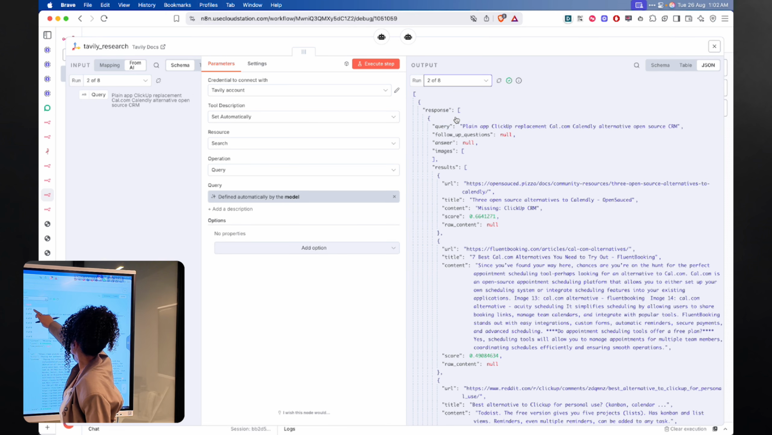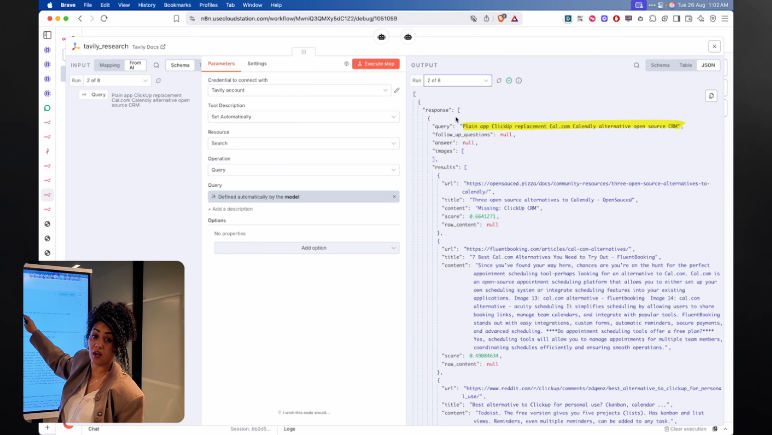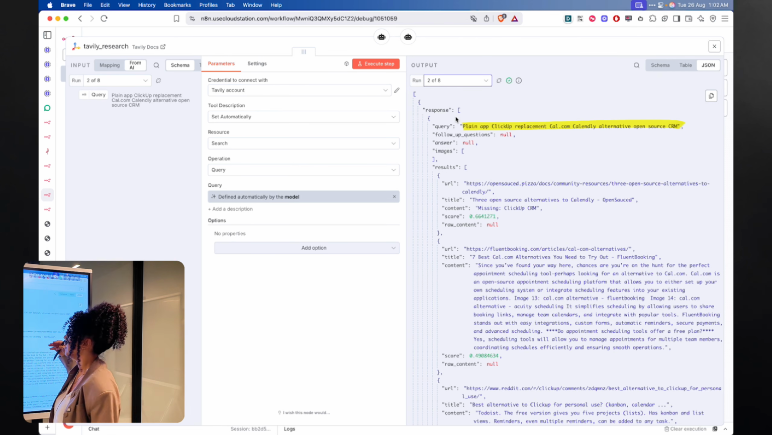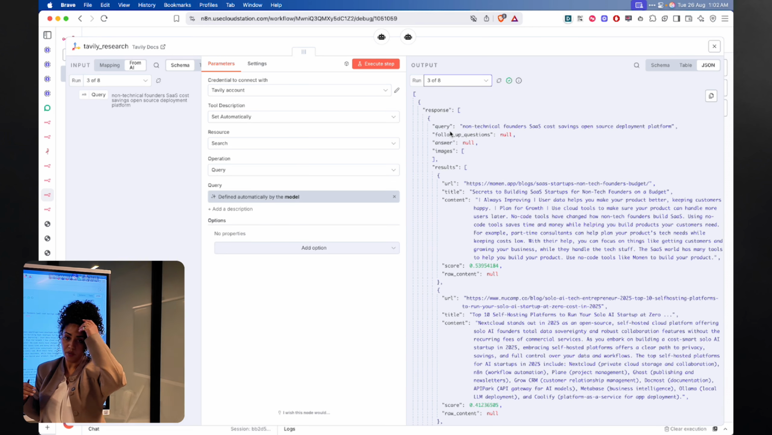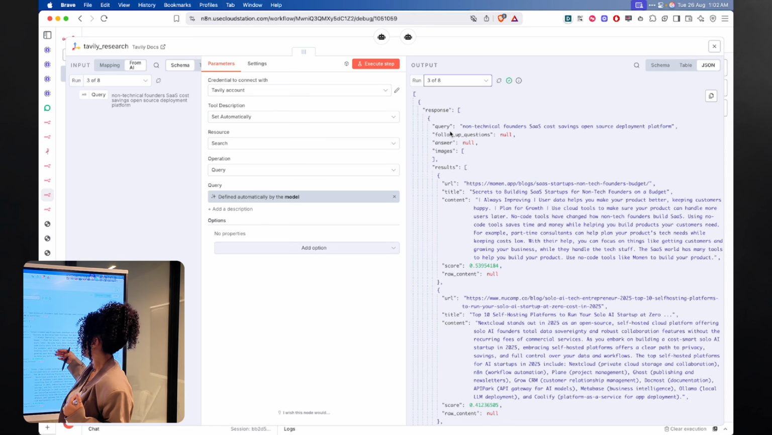And then the second one was plain app ClickUp replacement. So these were my claims. I said that it's going to be a ClickUp replacement, Calendly alternative, etc. So basically it takes every one of my claims or the description of my products and it creates claims out of them based on research.